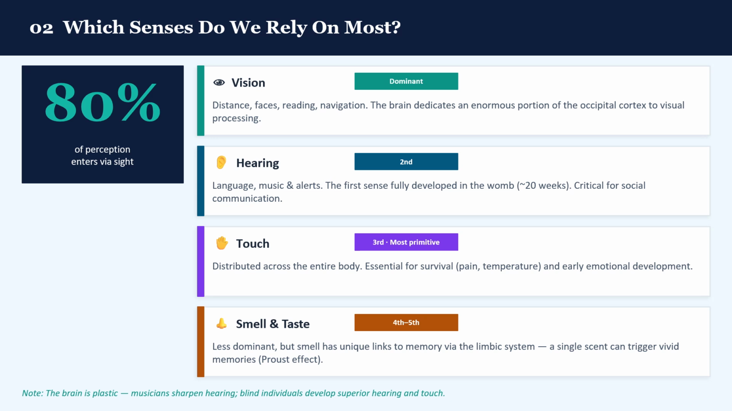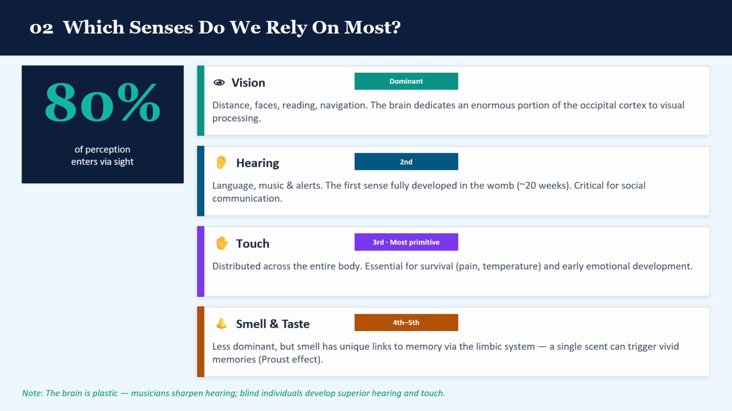Hearing comes second, especially for communication. Language, music, and alarm signals all travel through our auditory system. Interestingly, hearing is the first sense to fully develop in the womb, at around 20 weeks.